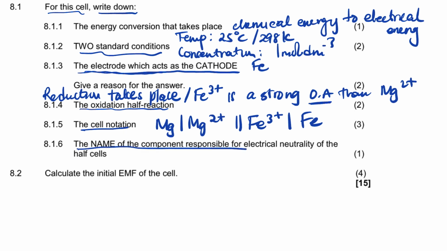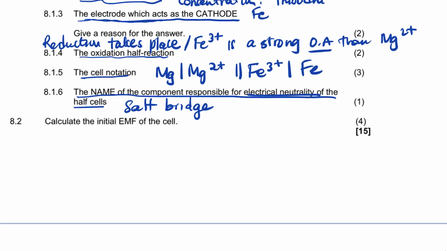Name of the component responsible for the electrical conductivity in the cell. The component that is busy with that is the cell bridge. What it does is it's responsible for the electrical neutrality in the electrolytes.